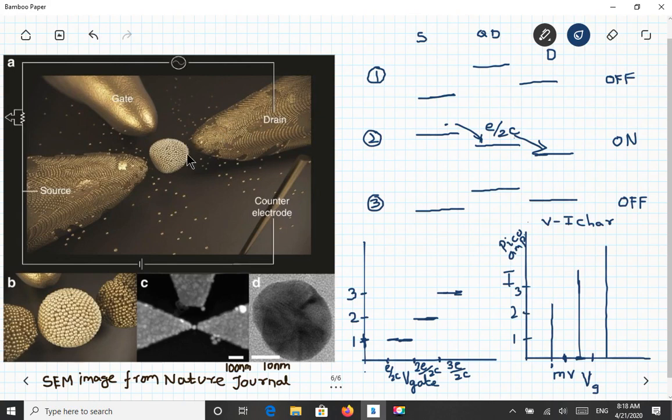Which is the highest technology of our age. I hope you understand this single electron transistor very well. So this quantum dot is very useful. The single electron transistor is working as a